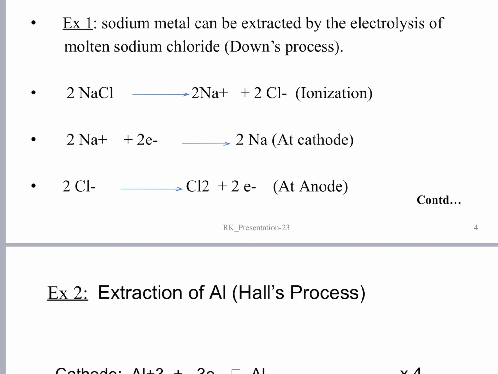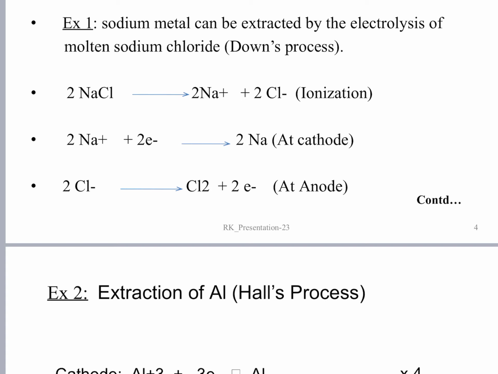So oxidation reactions are taking place at the anode. So that is how, by the process of electrolysis, sodium metal is being deposited at the cathode in pure form.